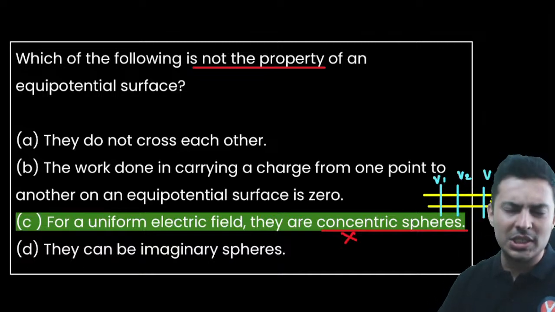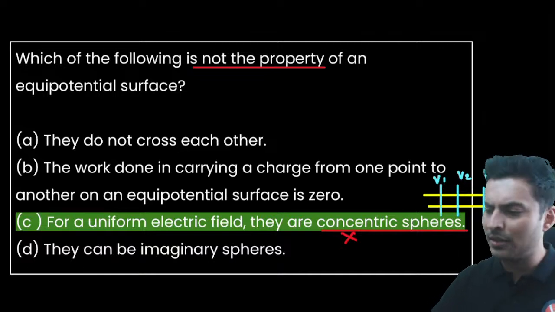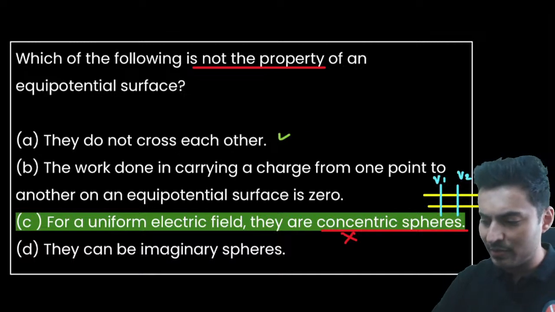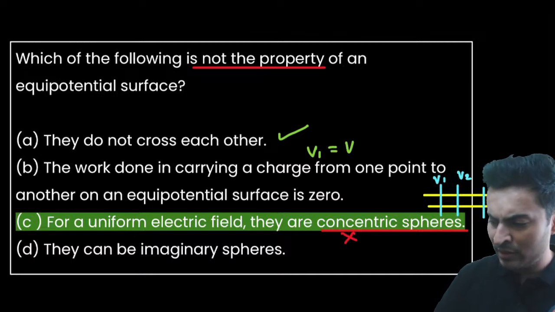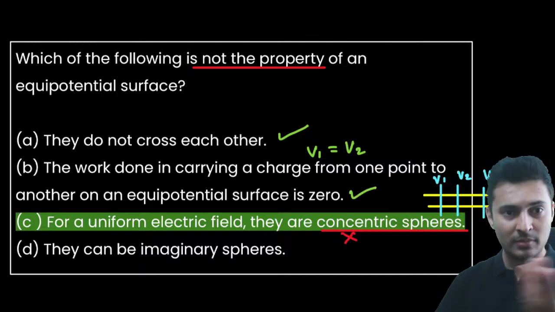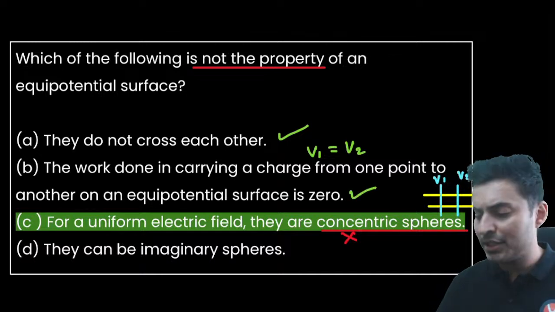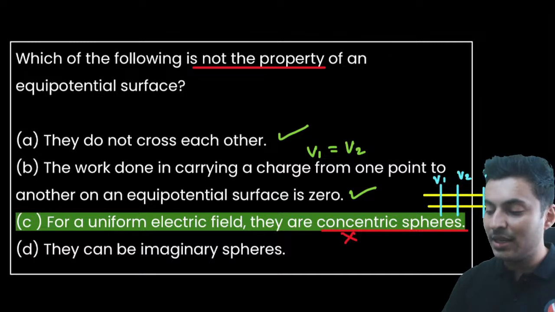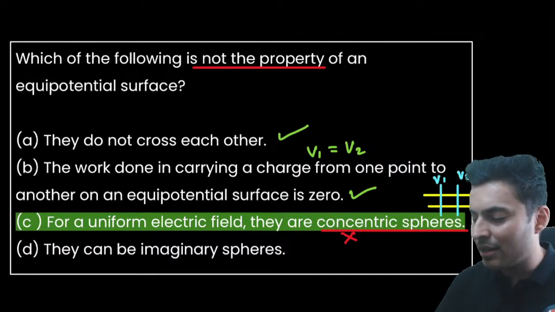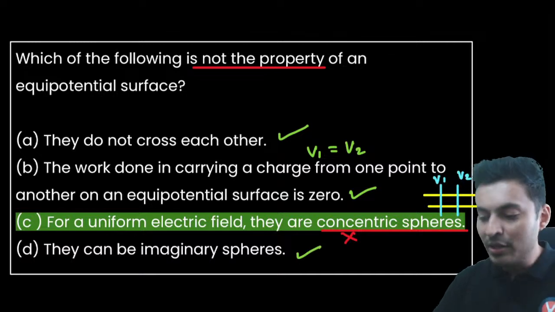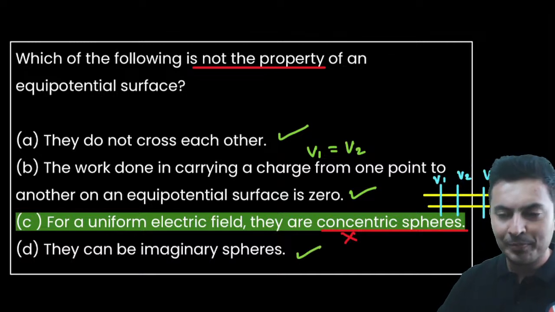Question was not the property. Equipotential lines do not cross each other, because field lines also don't cross each other. So there is nothing wrong over here. This is perfectly correct. Work done to take it from one point to other on an equipotential surface is 0, because V1 is equal to V2. So there is no work done, so there is no change in the energy also. They can be imaginary spheres. Yes, if we take a point charge, the equipotential surfaces are imaginary spheres. Perfect. So A, B and D were actually correct.